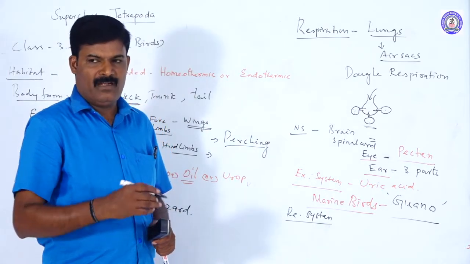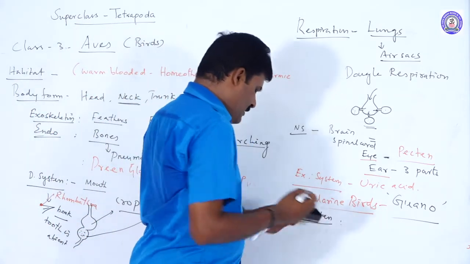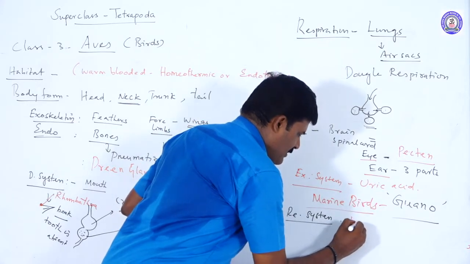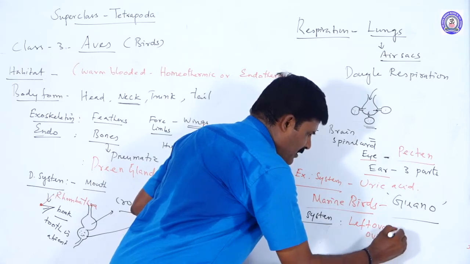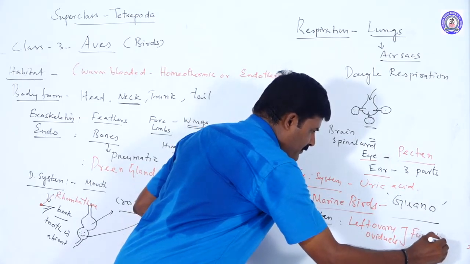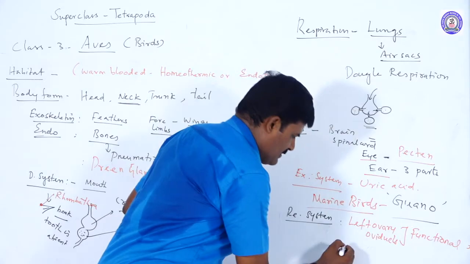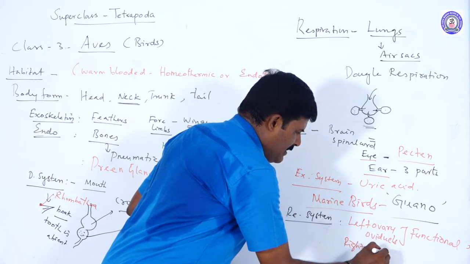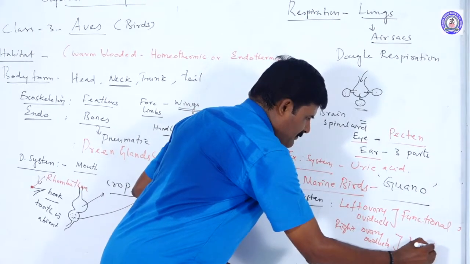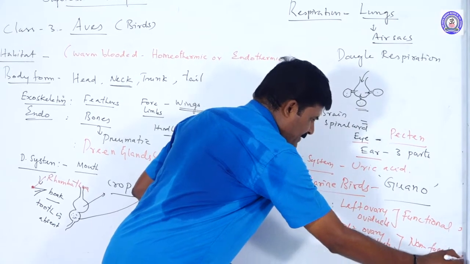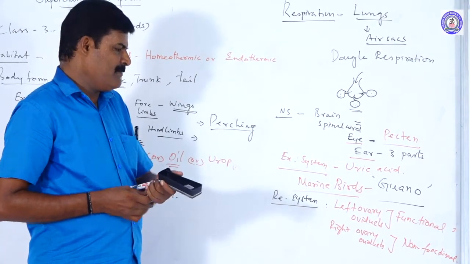Birds are unisexual, male and females are separate. They have separate copulatory organs. But the special feature is that only the left ovary and oviduct are functional. The right ovary and oviduct are present but non-functional. This is an important point. Note it. So these are the reproductive system.